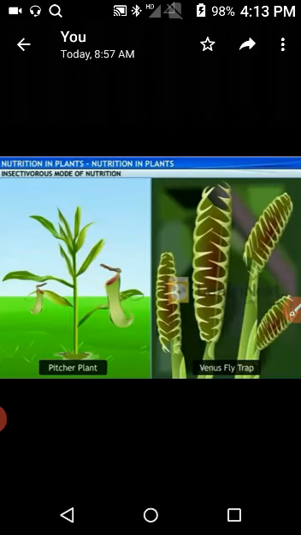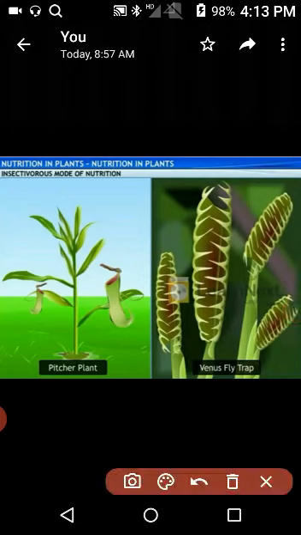Now we come to the last topic related to heterotrophic nutrition, that is insectivorous nutrition. It is the mode of nutrition in which green plants make their own food but depend on insects for nitrogenous food. The green plants which make their own food but depend on insects for nitrogenous food are called insectivorous plants.